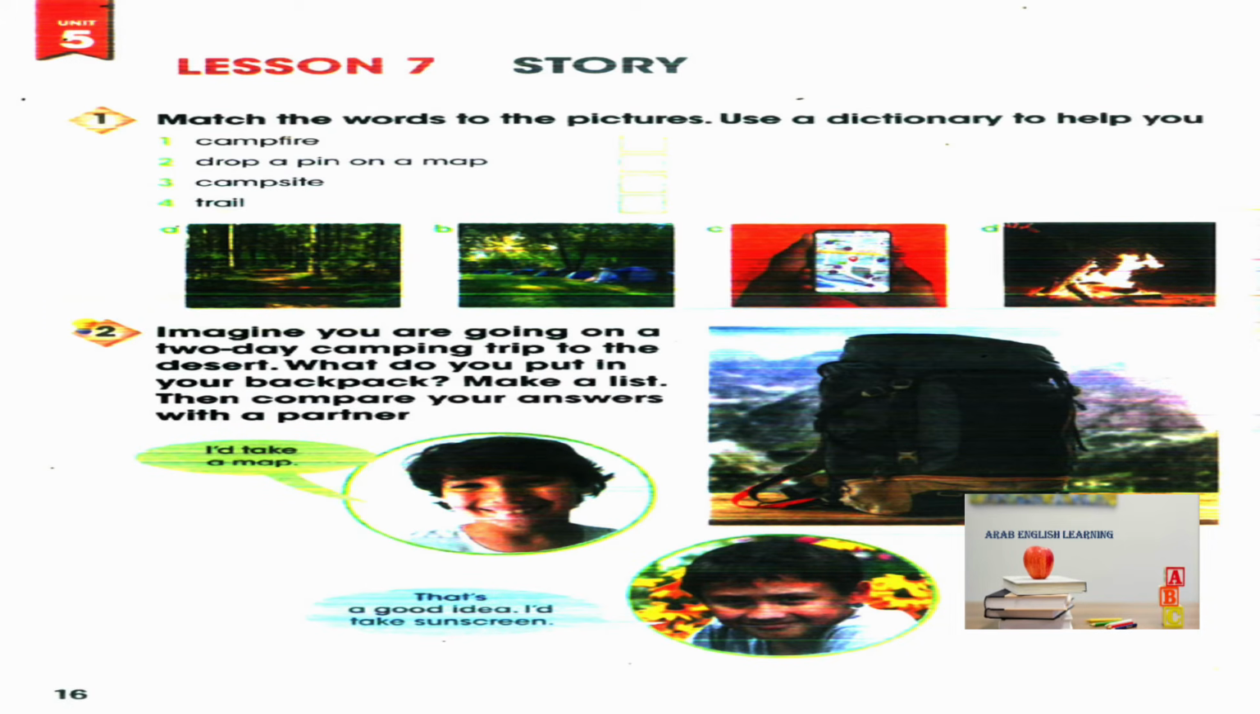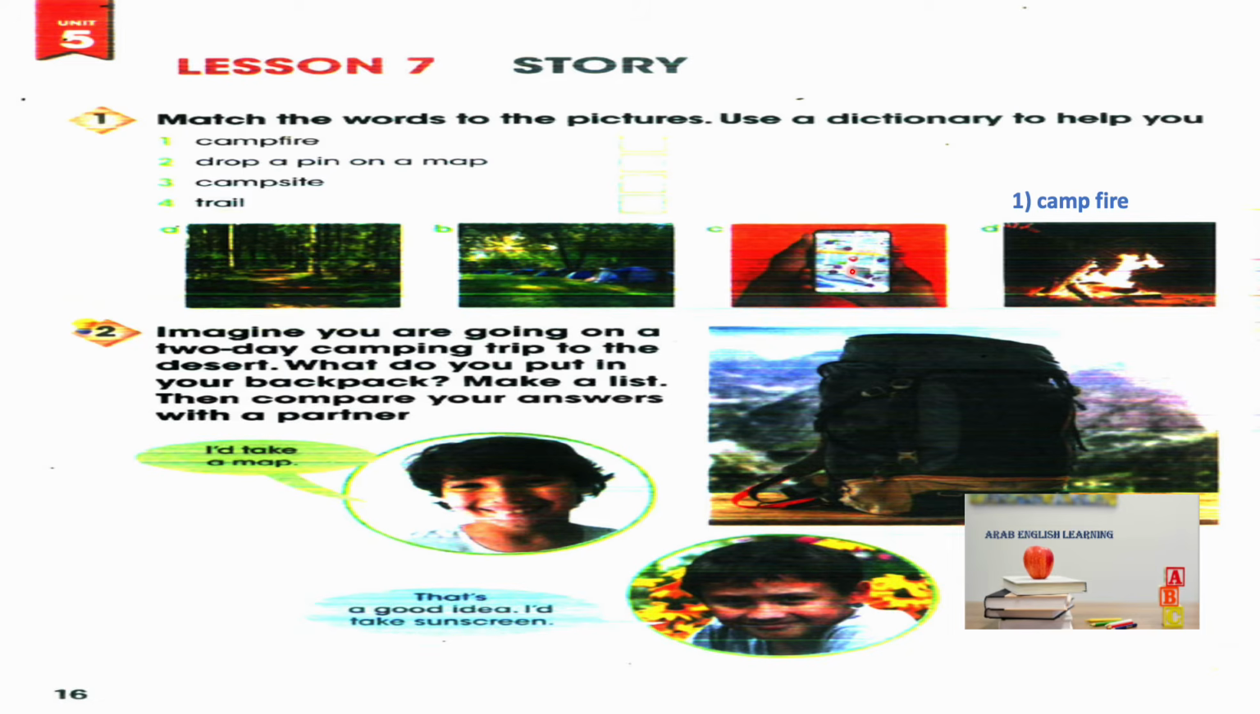Page 16, the story. Lesson 7. Match the words to the pictures. Use the dictionary to help you. Campfire is the fire we use in camping. Picture D. Campfire. 2. Drop a pin on the map is when you want to know the location. We call this drop a pin on a map.